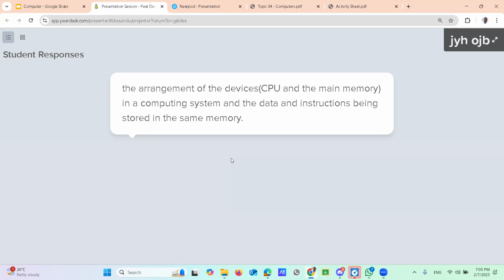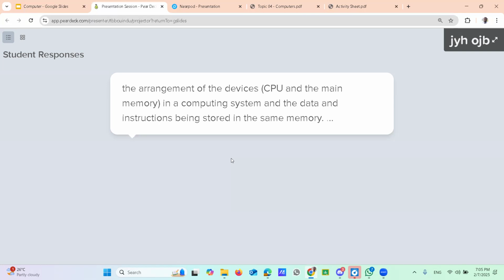Right, that's the correct answer. Then computer system and the data and instruction being stored in the same memory or single memory. Right, okay, that's okay. If you write it down in that way, then you can get the full marks, 2 marks here.